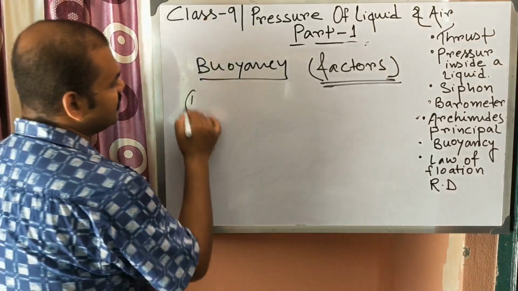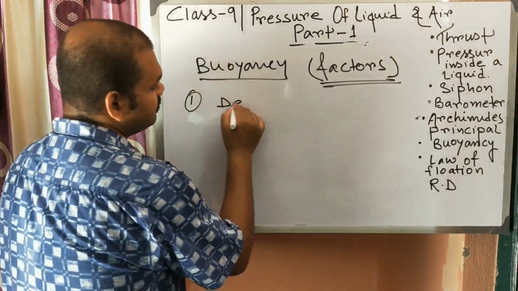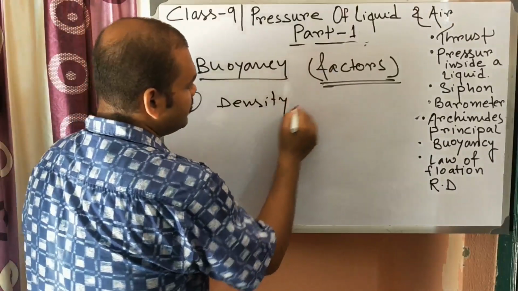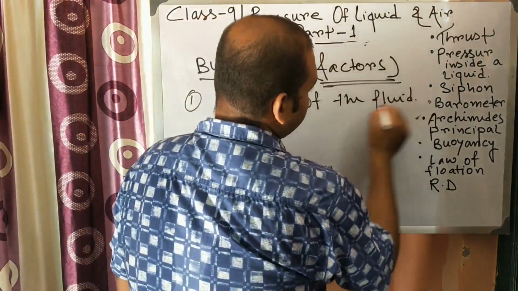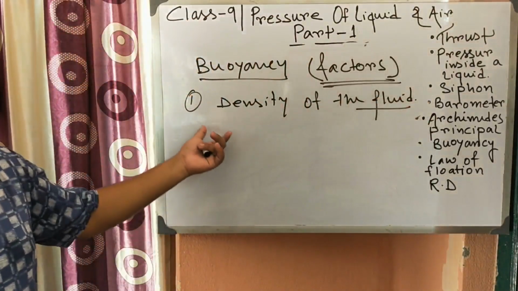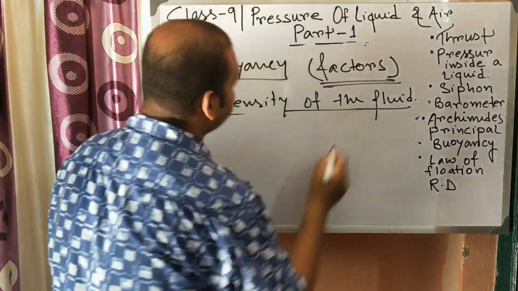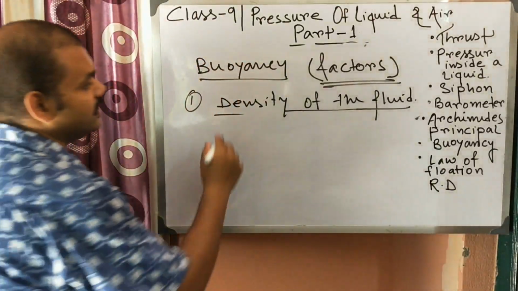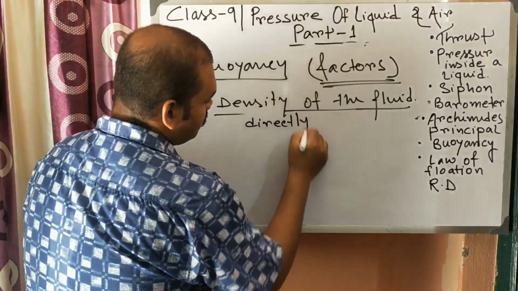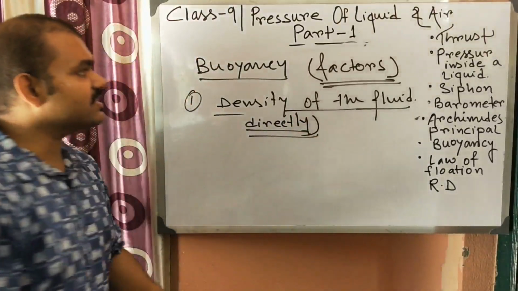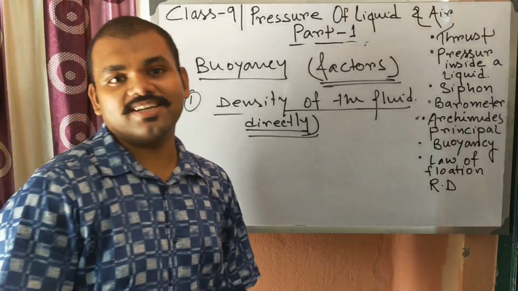The first factor is the density of the fluid, because the density of the fluid is a direct factor. Now how does buoyancy depend on the density? It is directly proportional. So if density increases, then buoyancy increases.